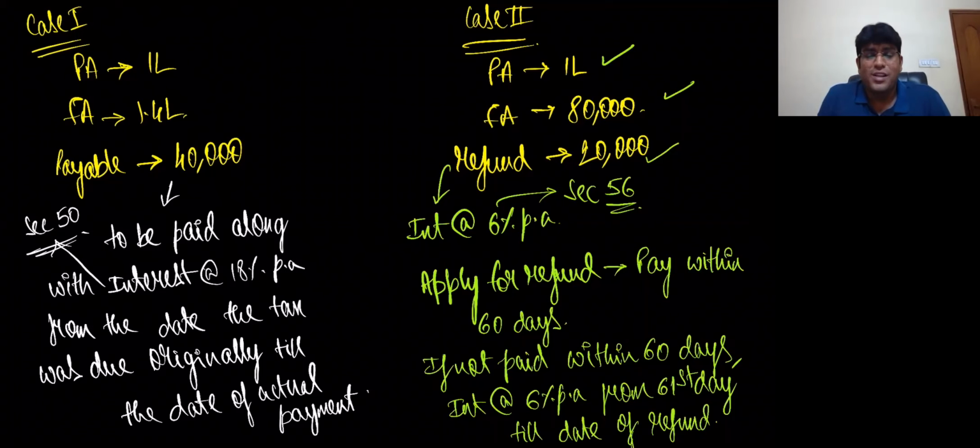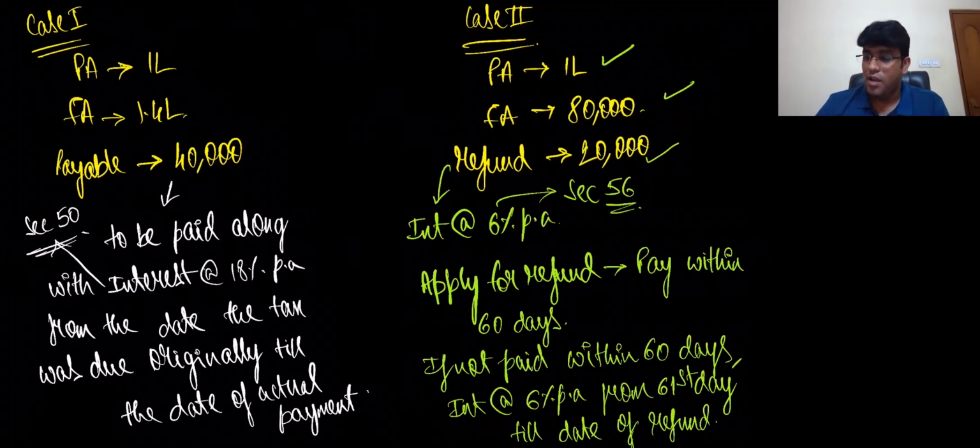Speak out. So, friends, in case we have to pay, what should you do? You will pay along with interest at 18% per annum from the date when it was originally due till the date of actual payment. But if it's a refund, you apply. They will give that refund within 60 days. If they don't give that refund within 60 days, they'll pay interest also at 6% per annum. And that interest will start from the 61st day till the date of refund. That's it.